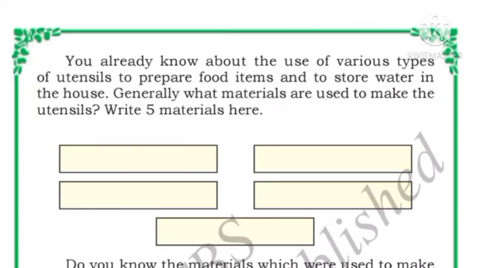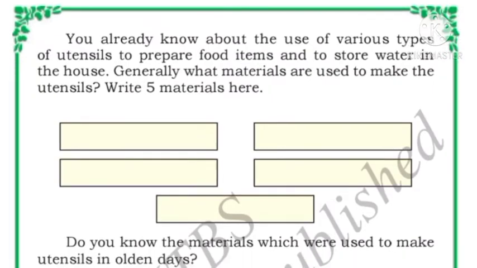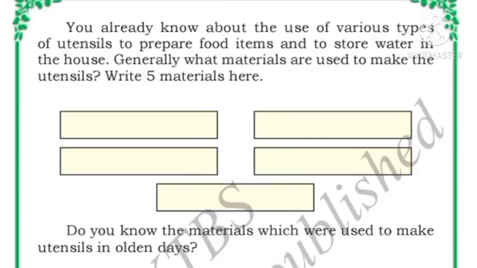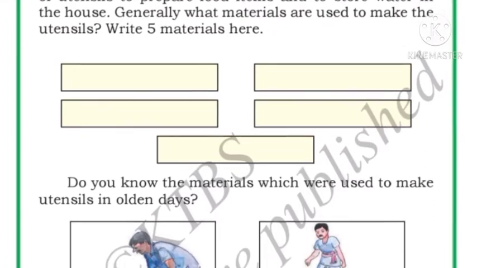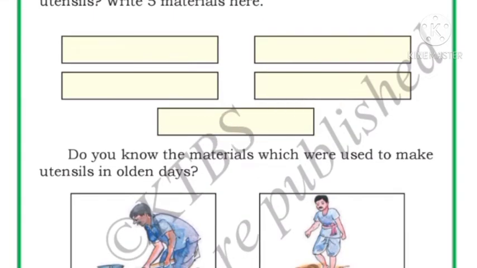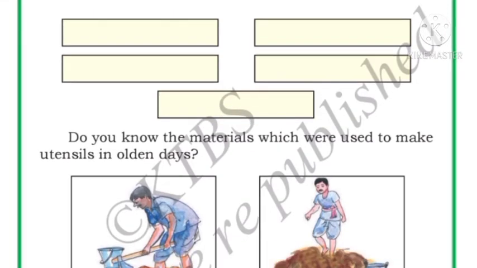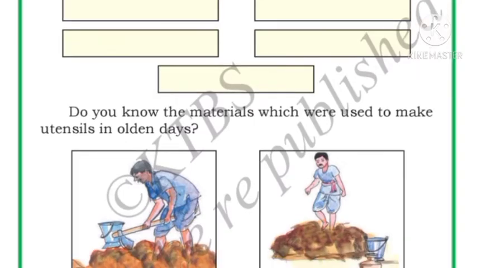Next, you already know about the use of various types of utensils to prepare food items and to store water in the house. Generally, what are the materials used to make the utensils? To make the utensils, we need steel, mud, copper, aluminium, wood. By using these materials, utensils are prepared.